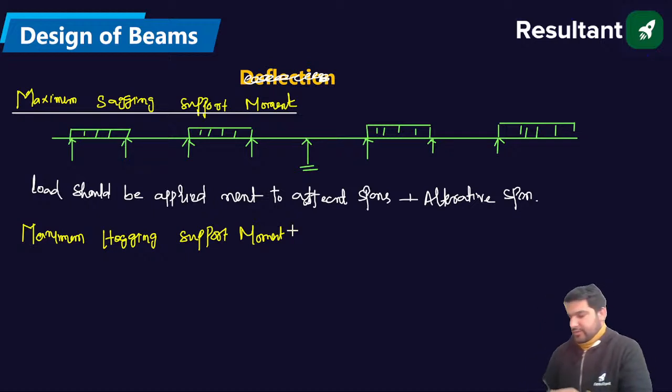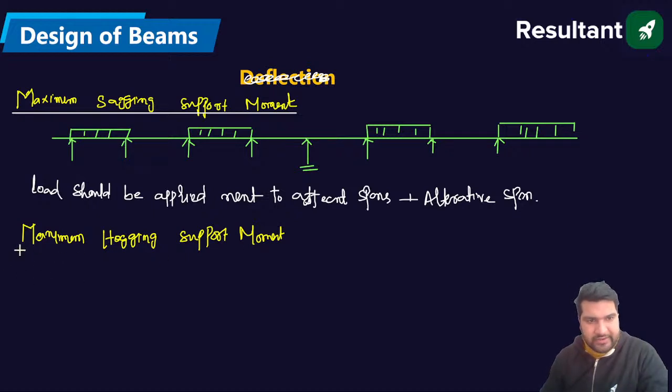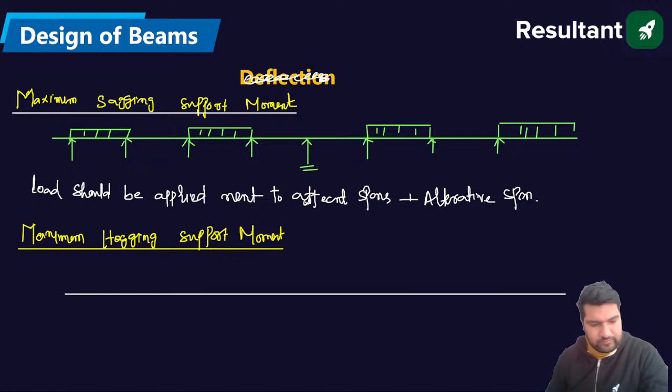So let us take the case now: maximum hogging support moment. Let us suppose this is our beam. I have to get the maximum hogging support moment on this very support.